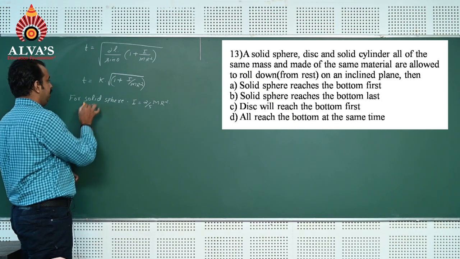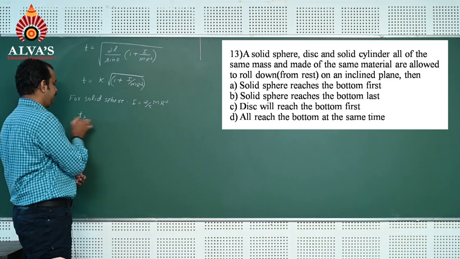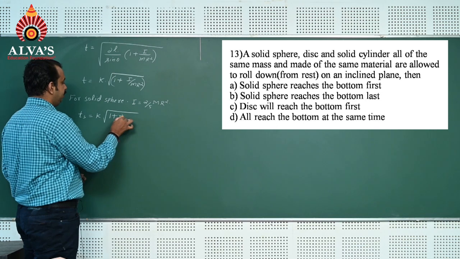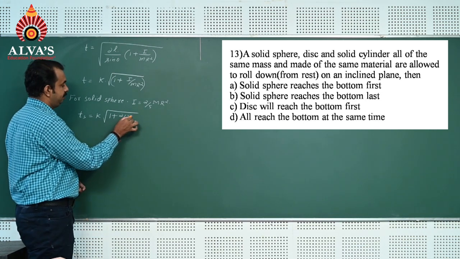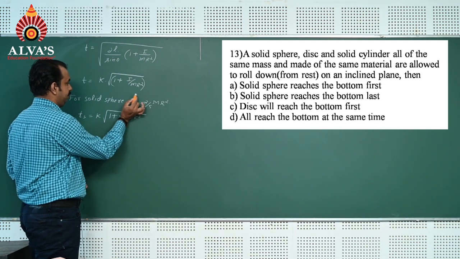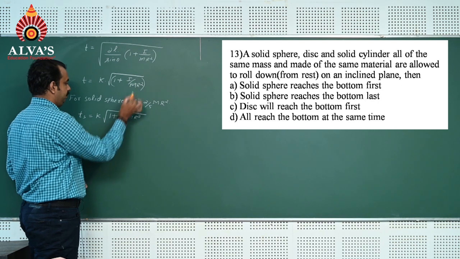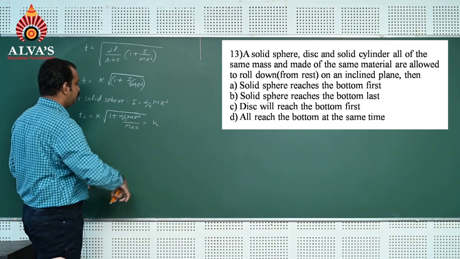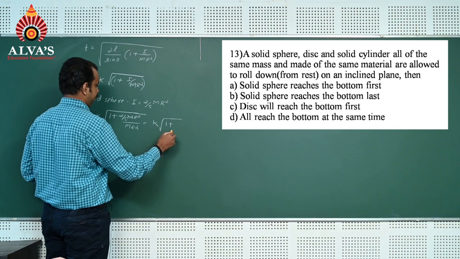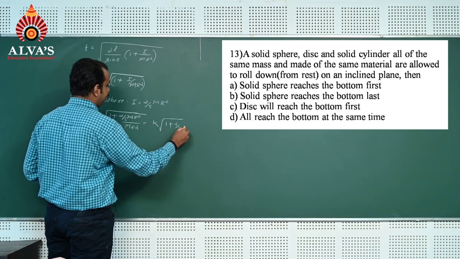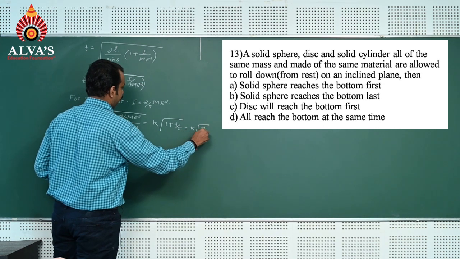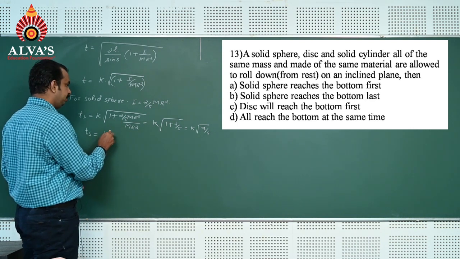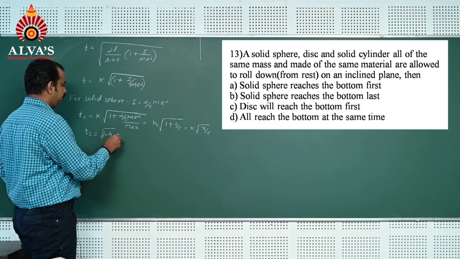So if you substitute for the solid sphere, the time taken Ts is equal to k into root of 1 plus I divided by, this can be taken as capital letter M, mr square, which is k into root of 1 plus 2 by 5, which is k into root of 7 by 5. Means Ts is equal to root 1.4 into k.